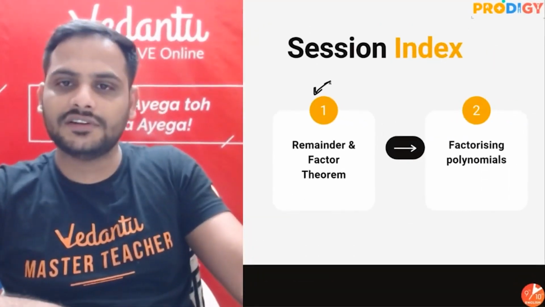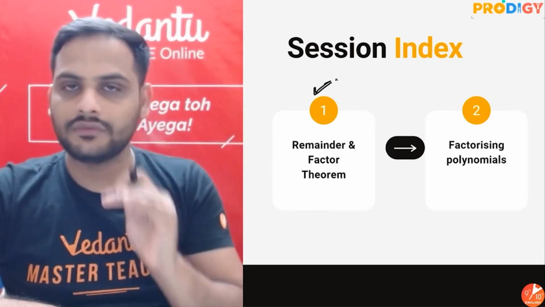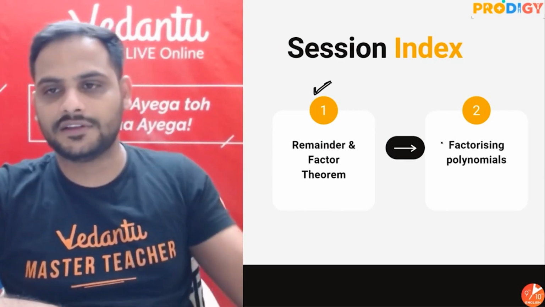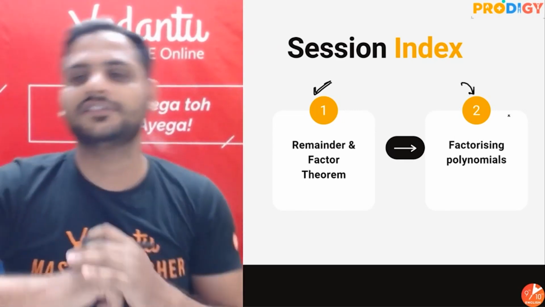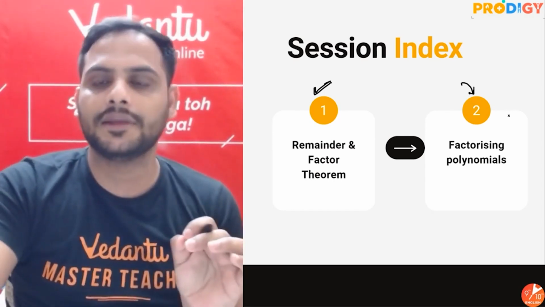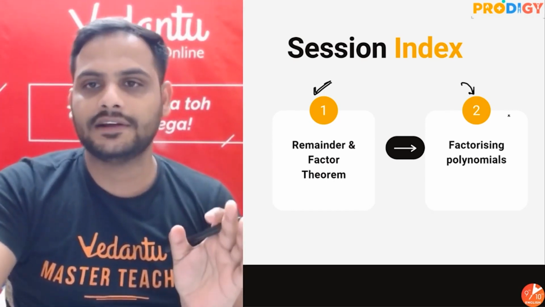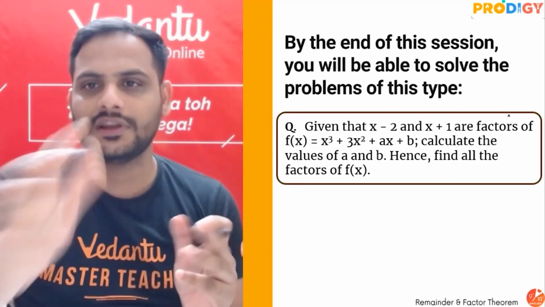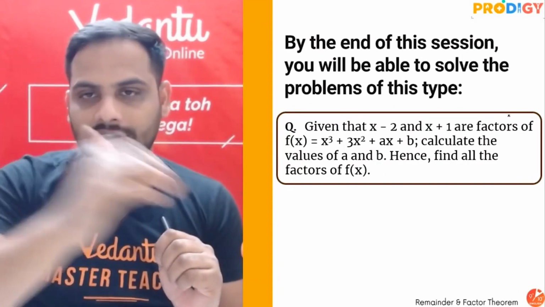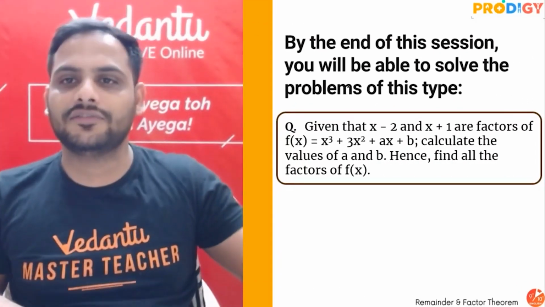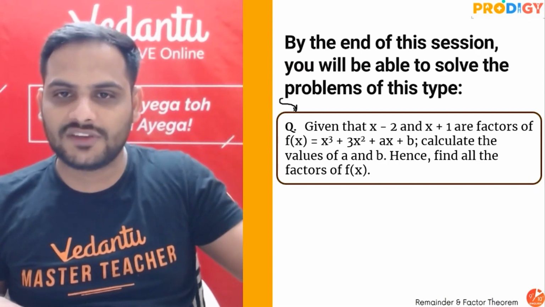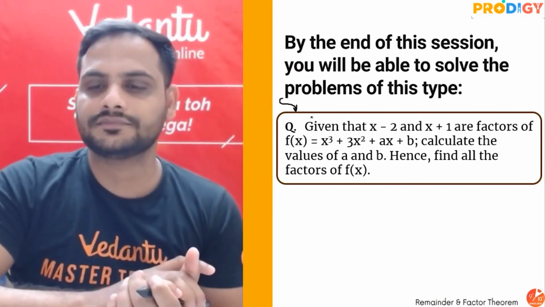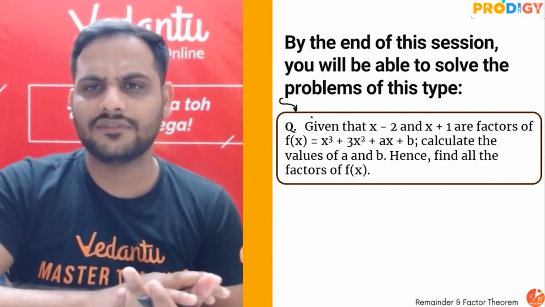So first session is already over. We are done with remainder theorem and factor theorem. The next session is factorization of polynomials. This will be learned with the help of factor theorem. How do we factorize polynomials? This will be done with the help of factor theorem. So by the end of this session, you'll be able to solve questions like this. Alright, don't worry, it's very easy.